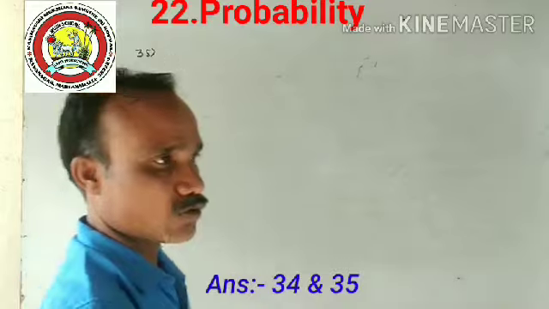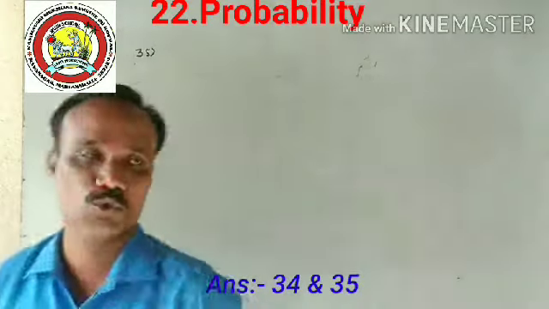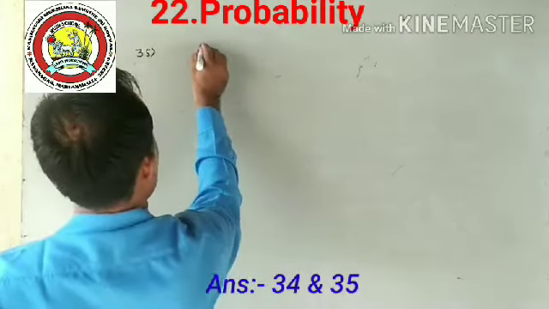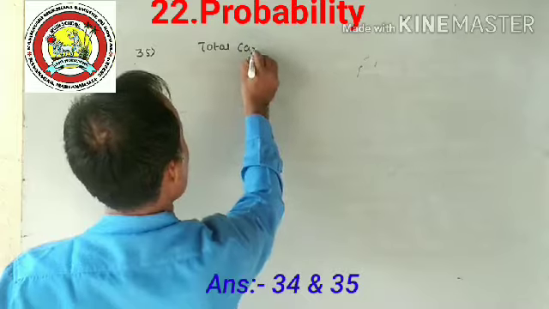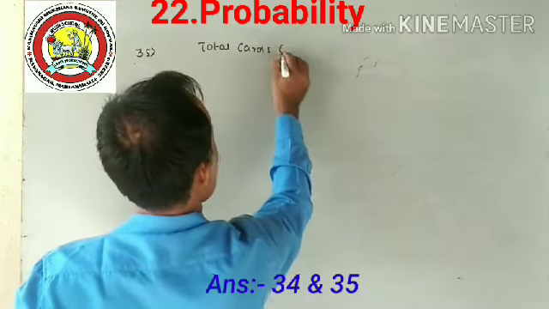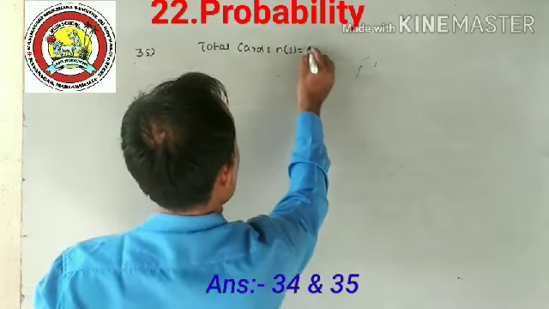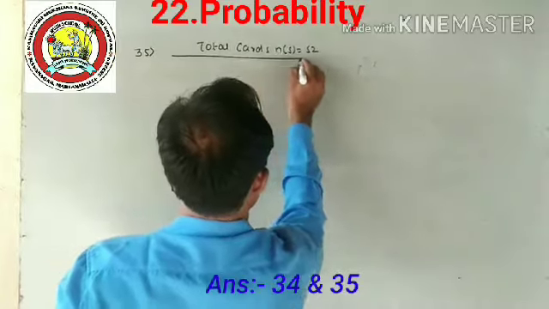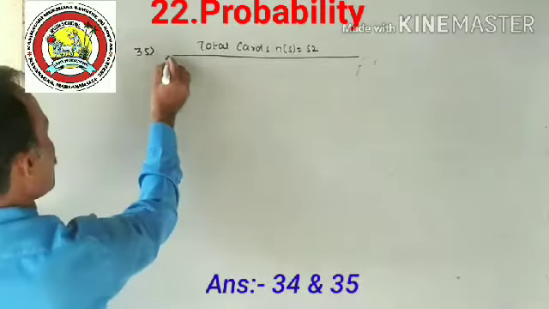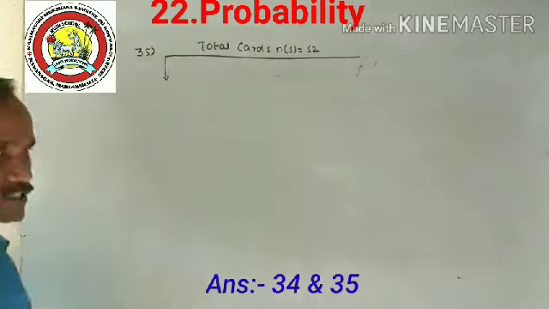The total number of cards in a pack is 52. This is n of S equal to 52 total cards. In these 52 cards, mainly there are 4 designs.